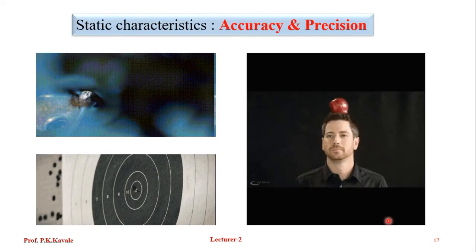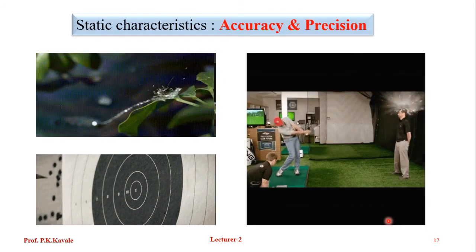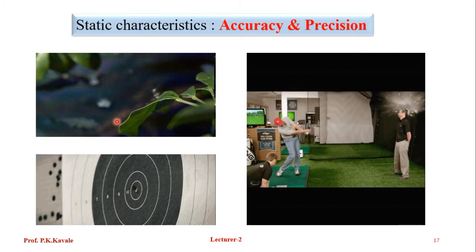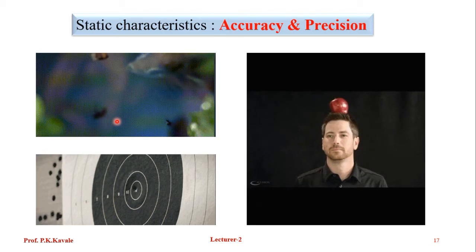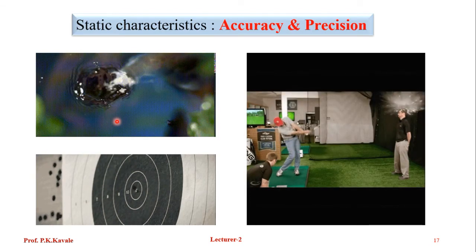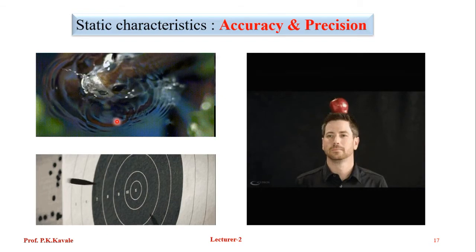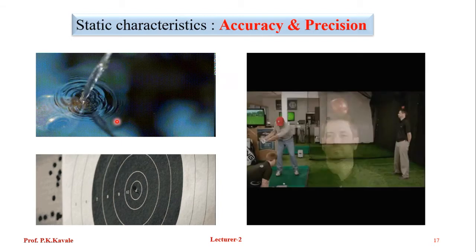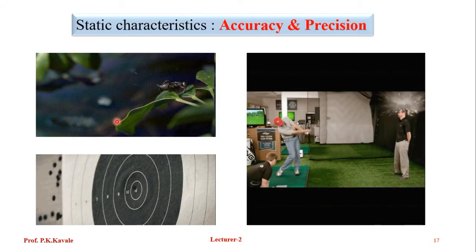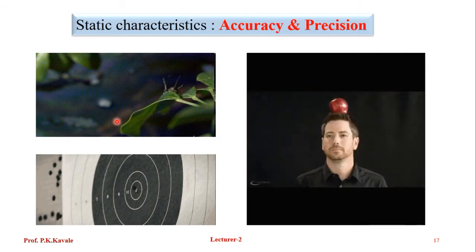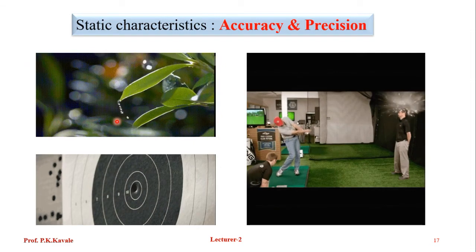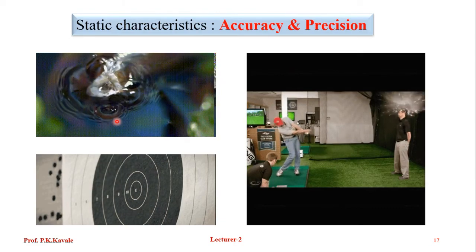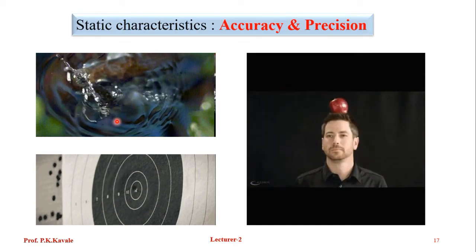Just observe this figure carefully. What does the first figure indicate? There is a predator which captures its prey with a lot of precision and accuracy. It hits the object very precisely and accurately. So this is nature's way. Nature always works with precision and accuracy.